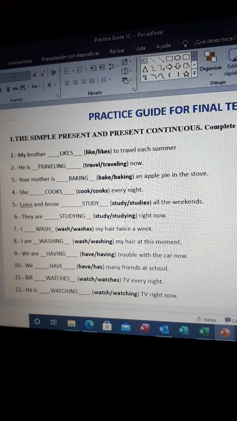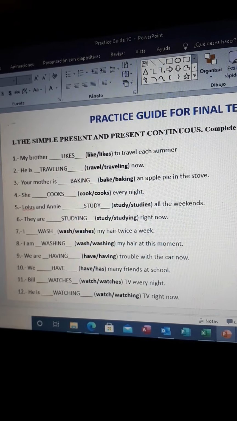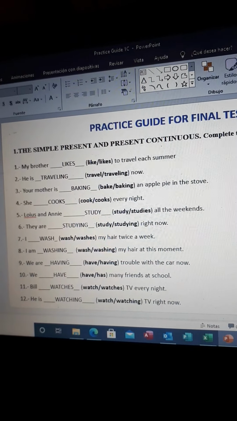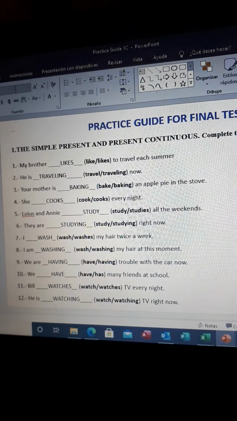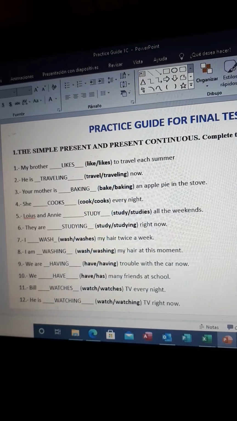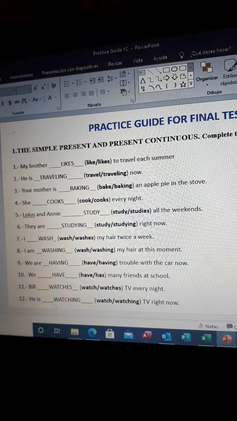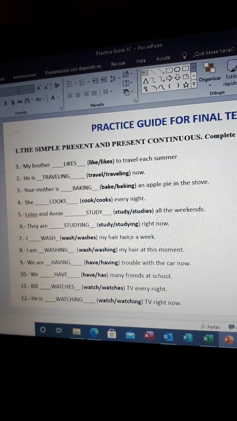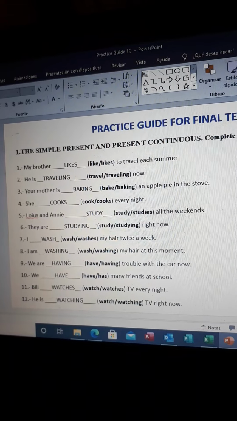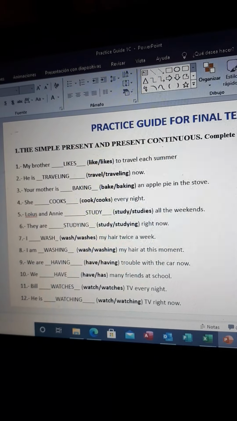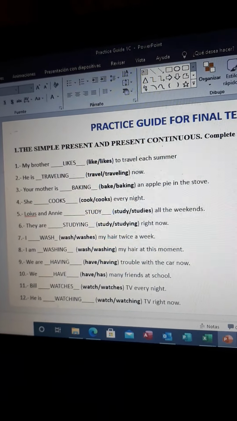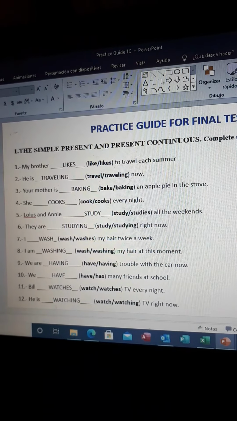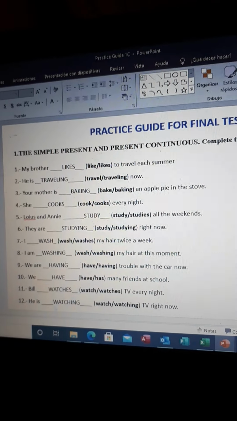Okay, but this action is going to be followed by the verb to be. Okay, so am, is, are goes with ing. You can't use ing if you don't have an auxiliary of the verb to be. Is studying, is working, is reading, are dancing, are traveling. So that's why we have here, he is traveling now.